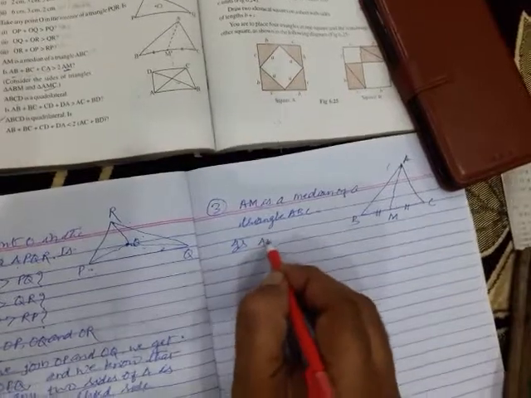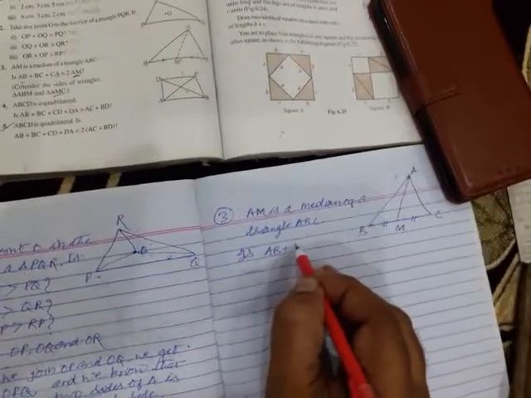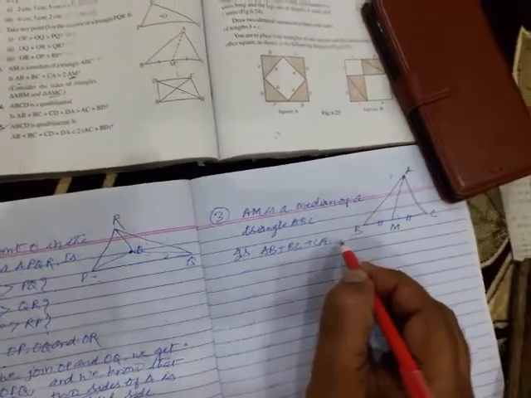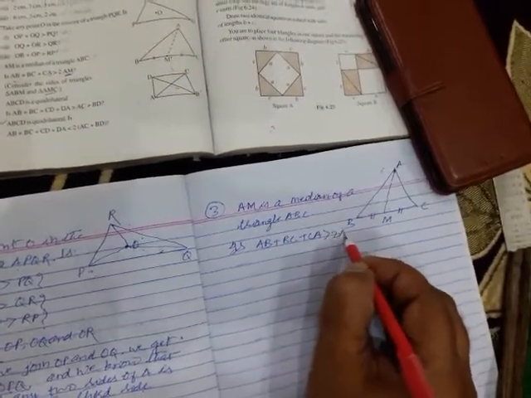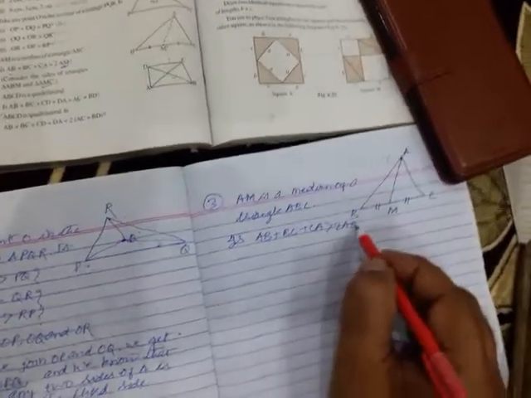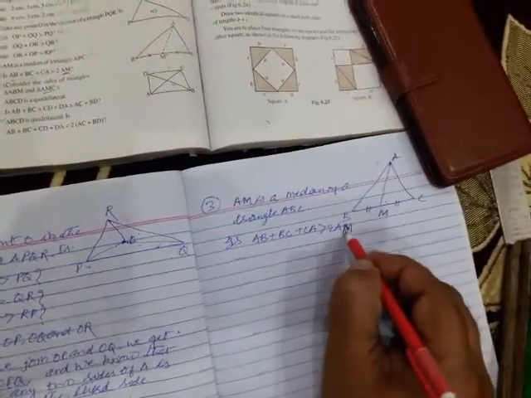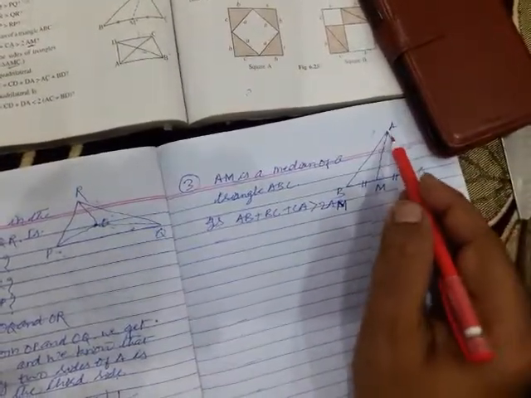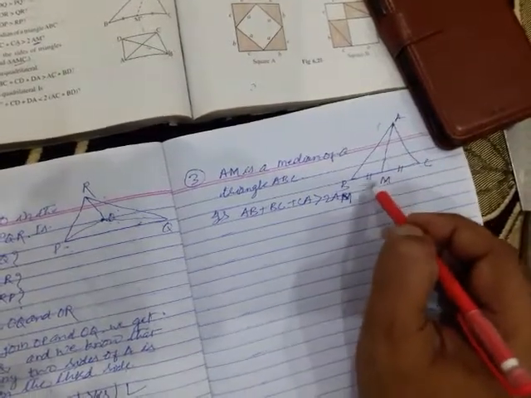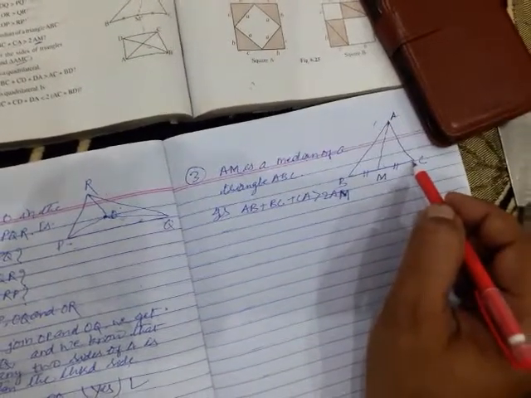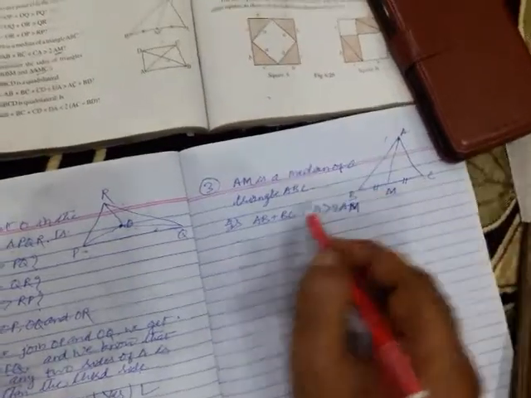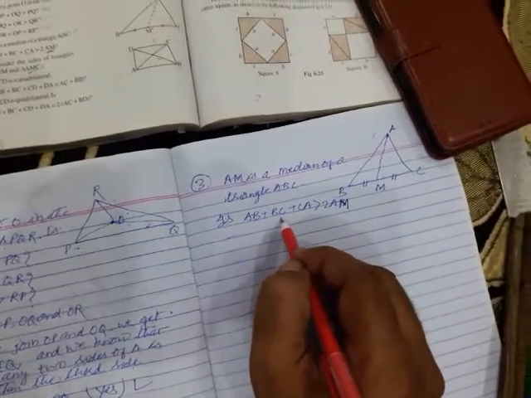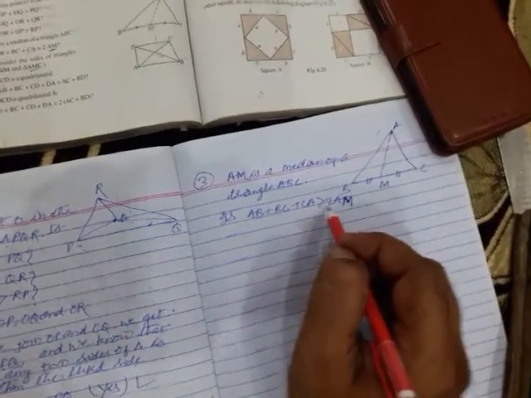Is AB plus BC plus CA greater than 2AM? Clear? You have to verify it. Here triangle ABC is there, in which AM is the median, and you know that the median divides the baseline into two equal parts, that is BM equal to CM. Then you have to verify whether AB plus BC plus CA is greater than 2AM.